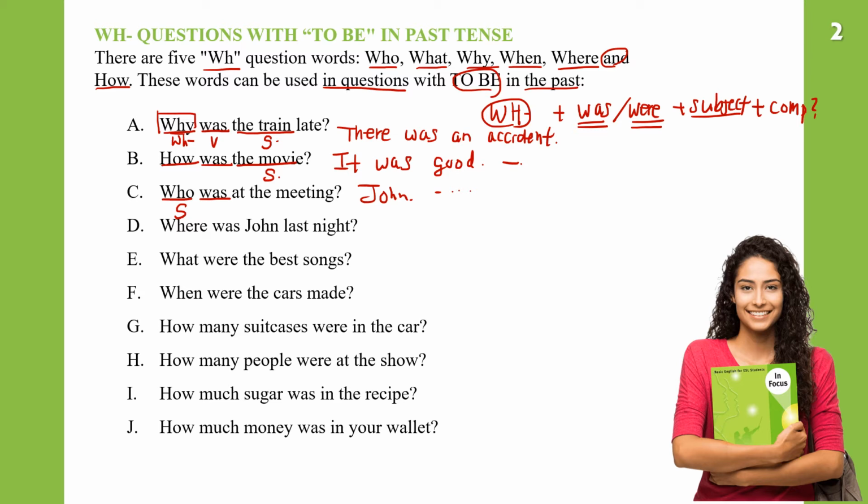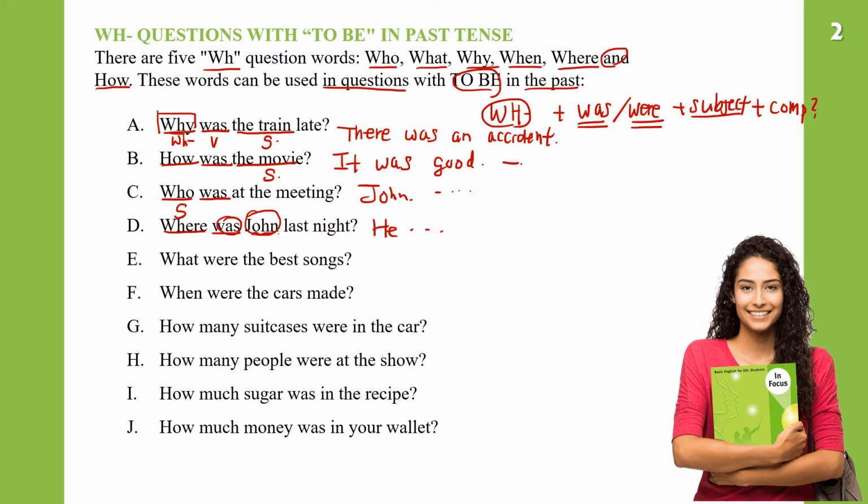Next question. Where was John last night? Where is the question word asking about the place or location. And then was, because John is singular. So this is the subject and the verb. Where was John last night? And we can say he was at home, he was at school, or something like that.